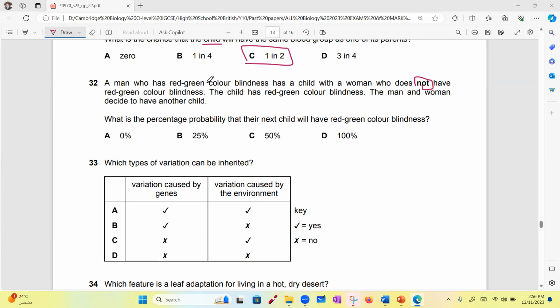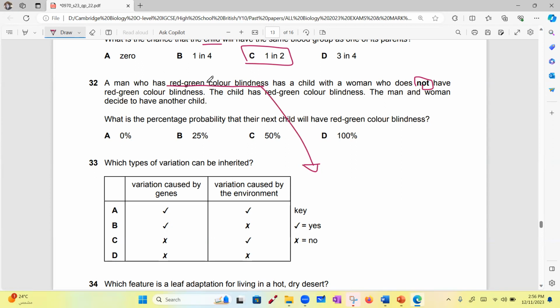Who figured out the answer? Okay, I want you to help me. A man that has red-green color blindness. What do you know about red-green color blindness? It's ambiguous. So what will be the genotype of this man?